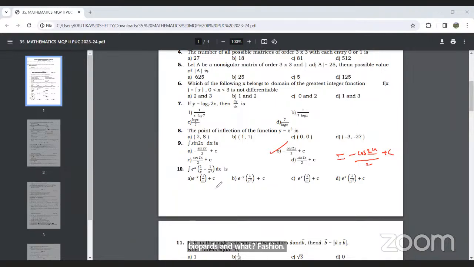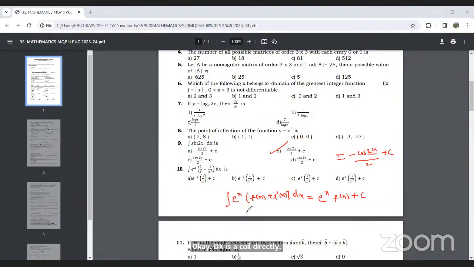So this at least is based on a property, a very simple question. The property is: integration of e raised to x into (f of x plus f dash of x) dx is directly equal to e raised to x f of x plus c.